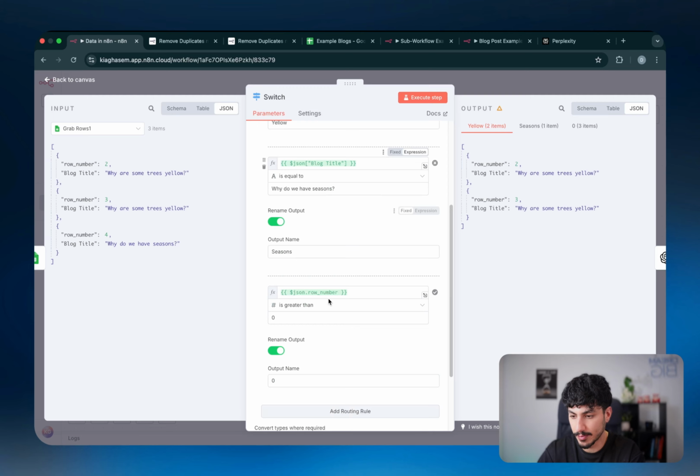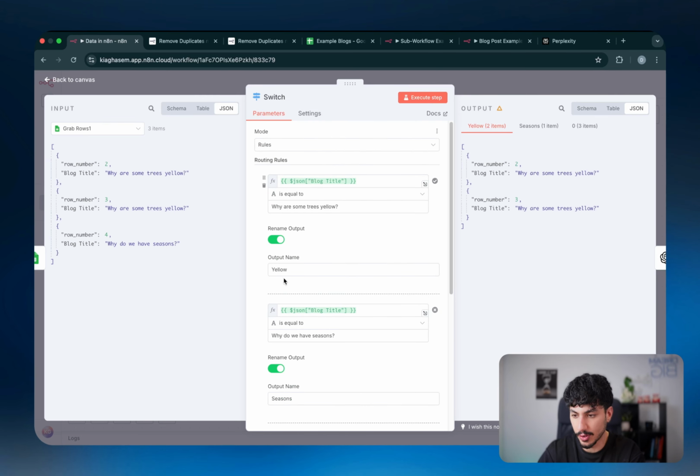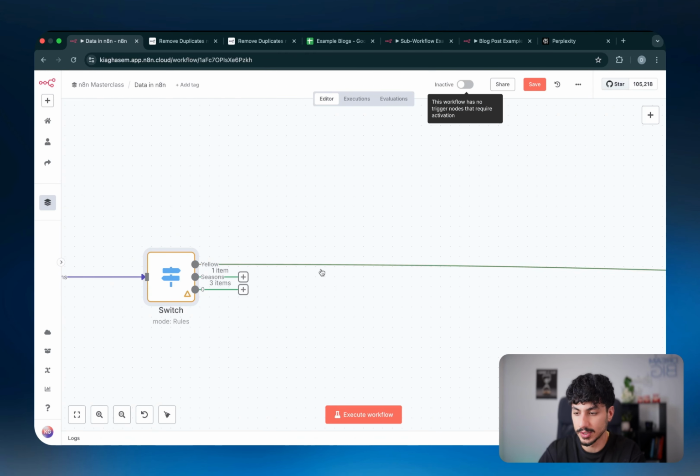So if you turn this off, if it matches through multiple, it will always just go through the first one. But if you turn it on, it will go through all of them that actually do match. And as I said, I love this switch node and you're going to find yourself using it very, very often.